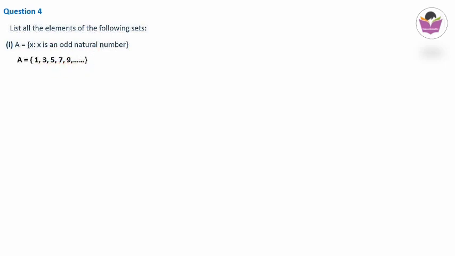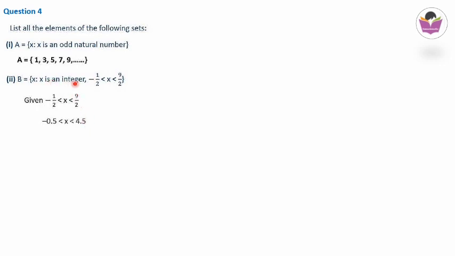Quite a simple question. Next, B is equal to x such that x is an integer, minus 1 by 2 less than x less than 9 by 2. So we have to identify the numbers in between these two. So minus 1 by 2 less than x less than 9 by 2, we can write as minus 1 by 2, that is minus 0.5, less than x less than 9 by 2, which is 4.5.